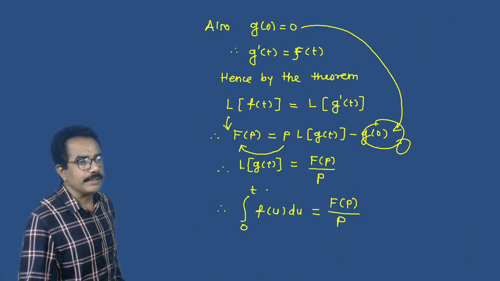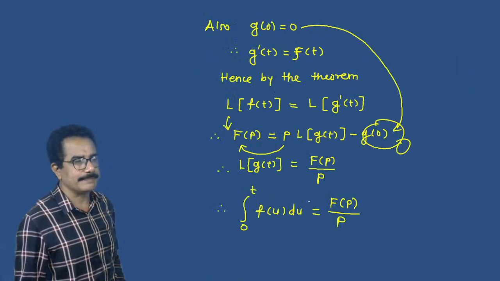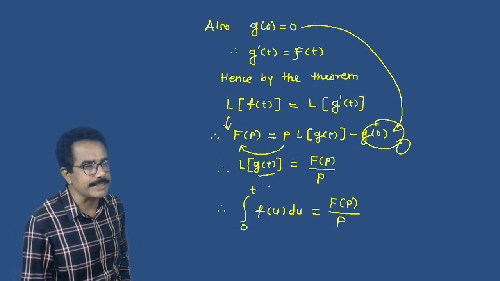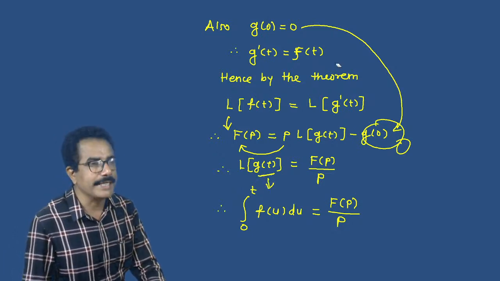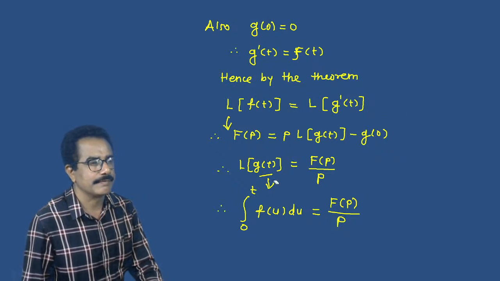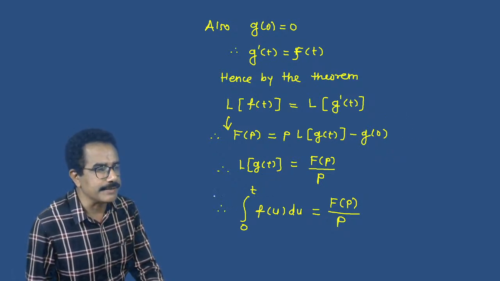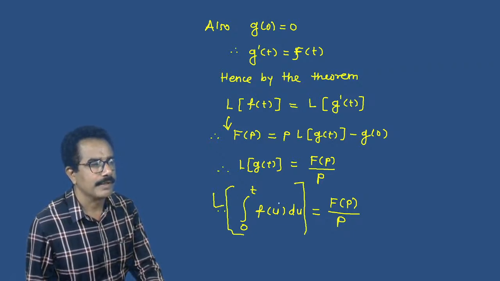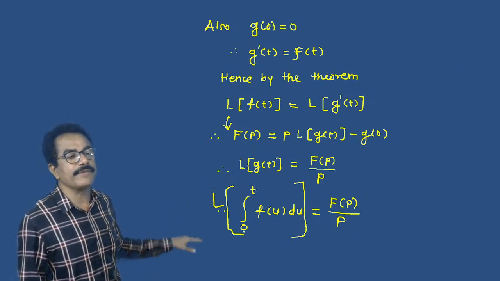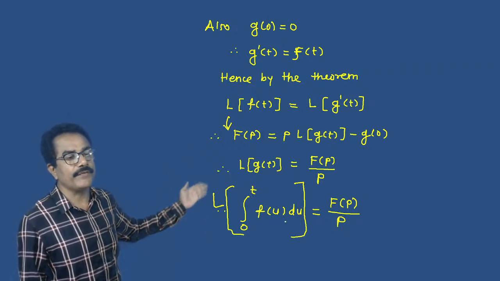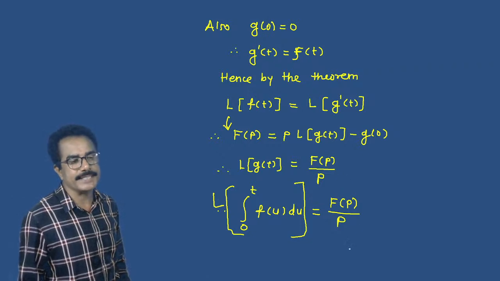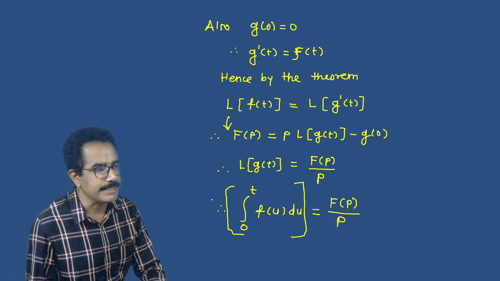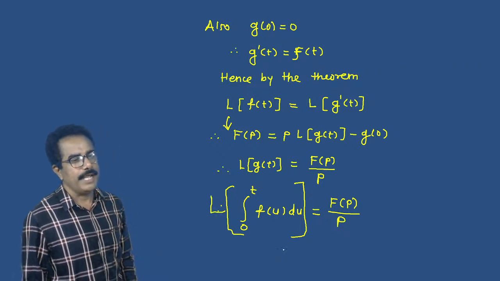So we will get the result as, keep this L as it is, L of g of t means integral from 0 to t f of u du, and the right side is as it is. And this is our required proof. Hence proved.